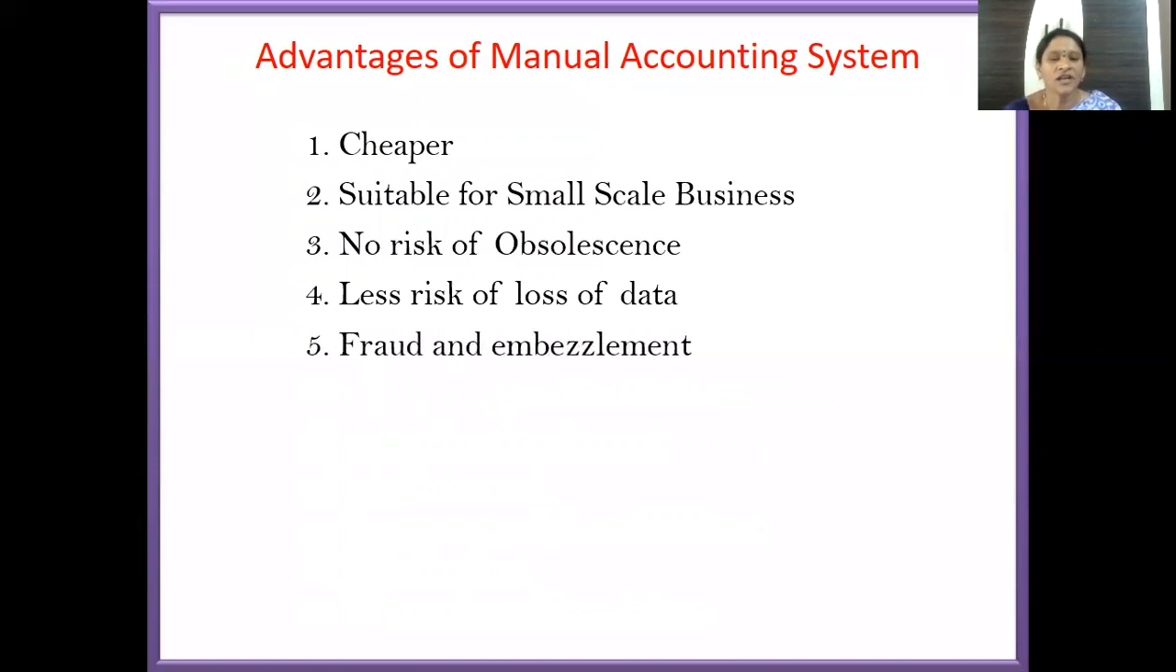And fraud and embezzlement is least possible in financial accounting when they are prepared manually. The reason is after writing the transactions into the books of accounts, they cannot be corrected by writing off. If any error has occurred, they need to be rectified only by writing a rectification entry, but they cannot be corrected by striking off. For that reason, the fraud and embezzlement will be minimum in case of manual accounting system.